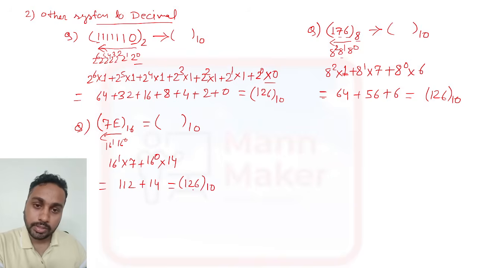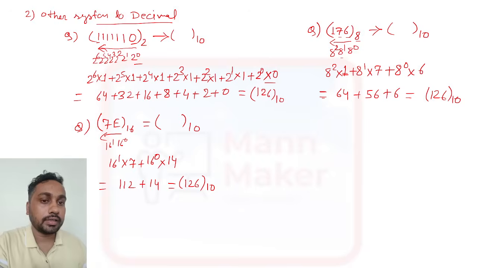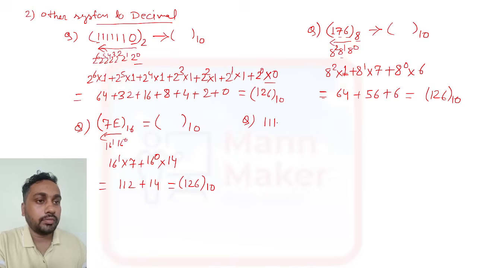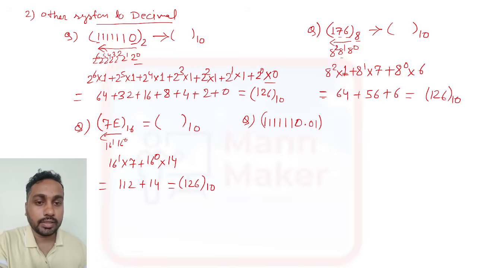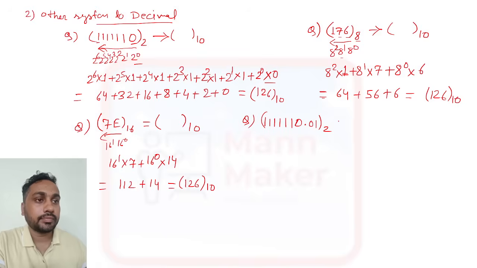So like this, from decimal to other and other to decimal, you need to do the conversion. Now one more thing we will check, the decimal part. If you are given another question, we'll consider 1111110, which is 126, then 0.01 that we got in the previous example: 1111110.01. So we'll check how this binary number converts to a decimal number.